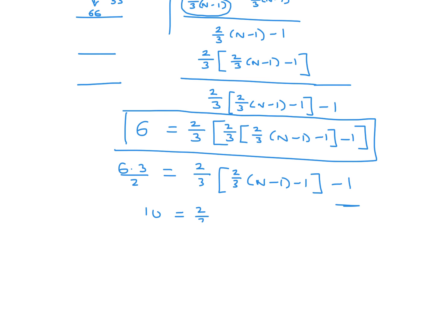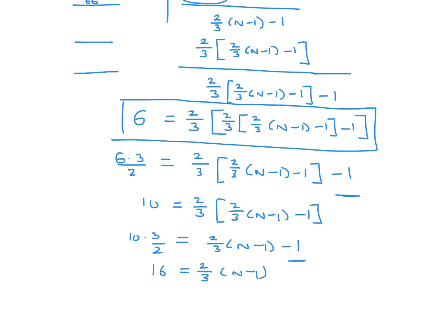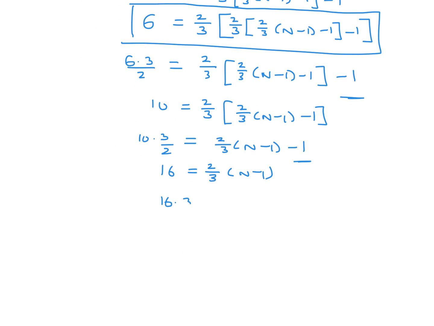And that's going to leave me with 2/3 n minus 1 minus 1. Okay, now cross multiply again. So 10 times 3 over 2. So that's 15, and then let's bring this 1 over, so that's going to be 16 is 2/3 n minus 1. And then if we cross multiply once more, 16 times 3 over 2 is n minus 1. So that's 24 is n minus 1, and therefore n is 25.